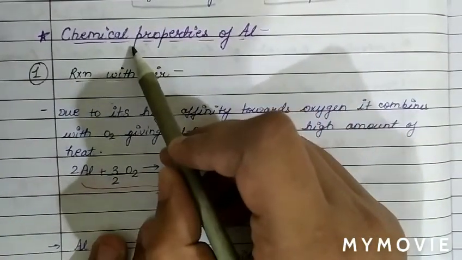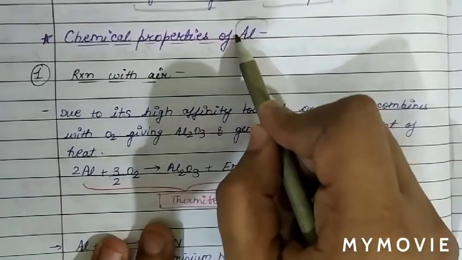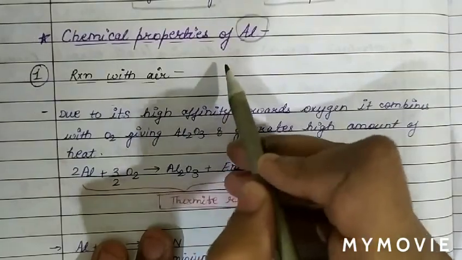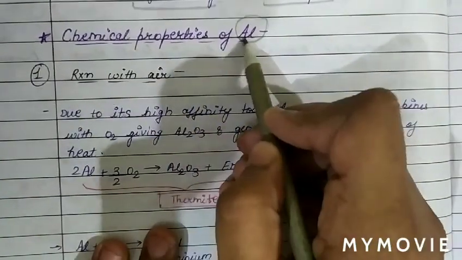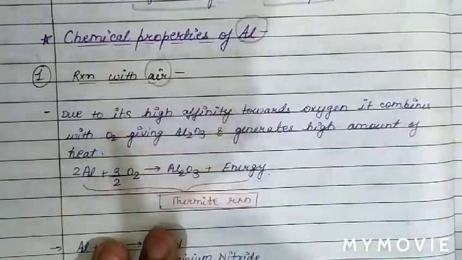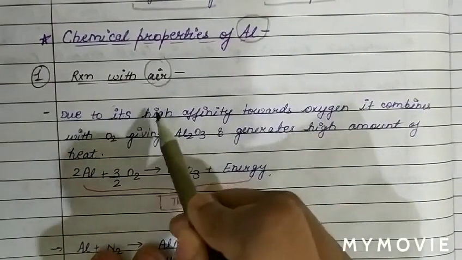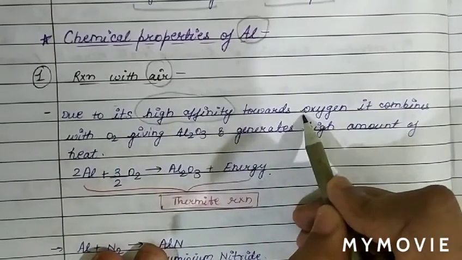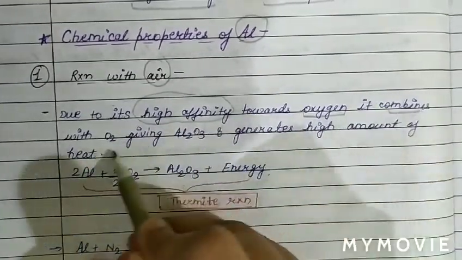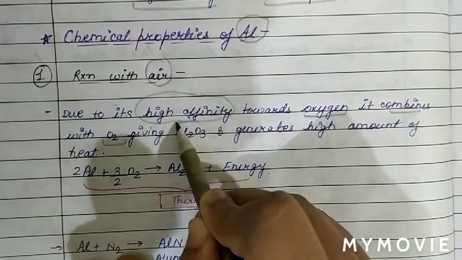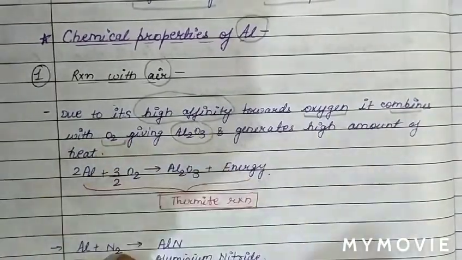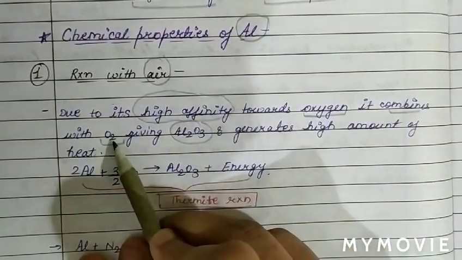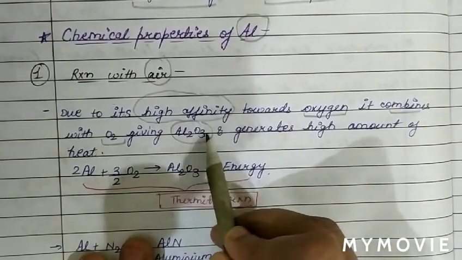The next topic we are going to discuss is the chemical properties of aluminium. First we discuss the reaction of aluminium with air. As we know, due to the high affinity of aluminium towards oxygen, it combines with oxygen and forms Al2O3.